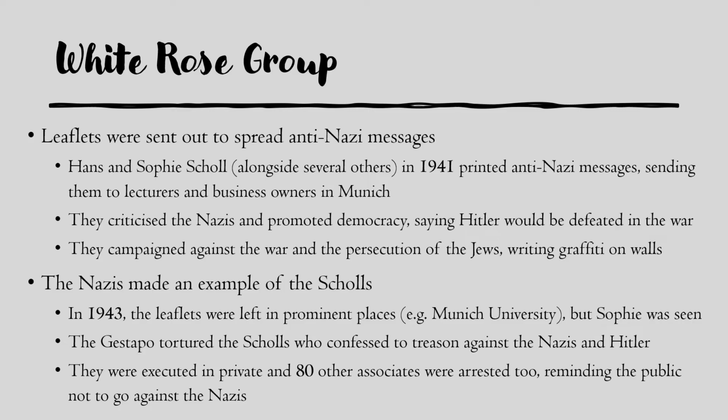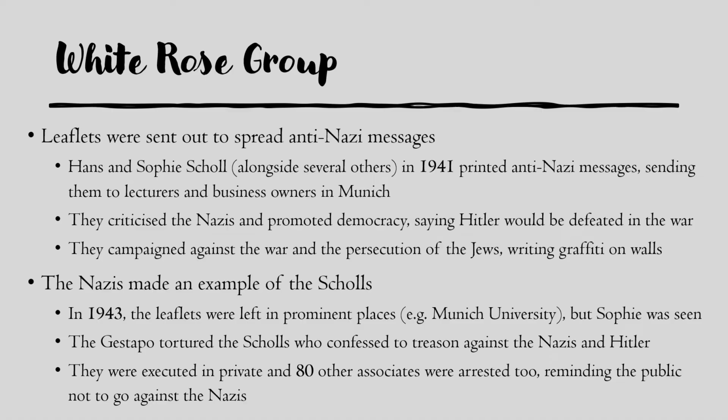And the second effect was that the Nazis made an example of them. So in 1943, they began to leave the leaflets in more prominent places, like the university itself. But while they were doing this, Sophie was seen throwing leaflets from a balcony. And the Gestapo arrested them and tortured them, and eventually they confessed to treason against the Nazis and against Hitler. And so they were executed in private, and 80 other associates who were involved in it were arrested too. The Nazis made an example of them to remind the public not to go against the Nazis.